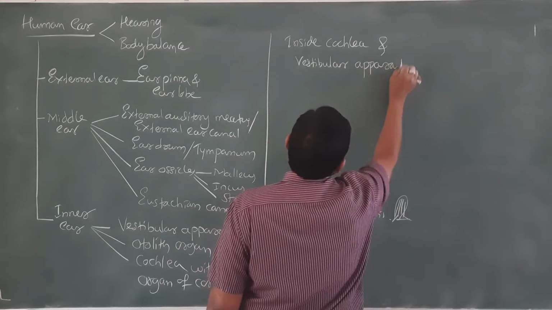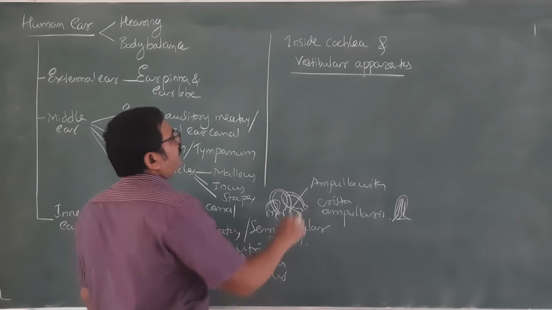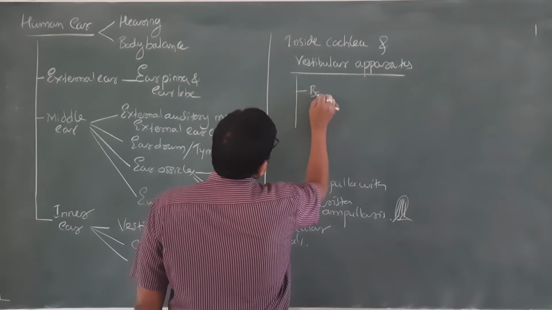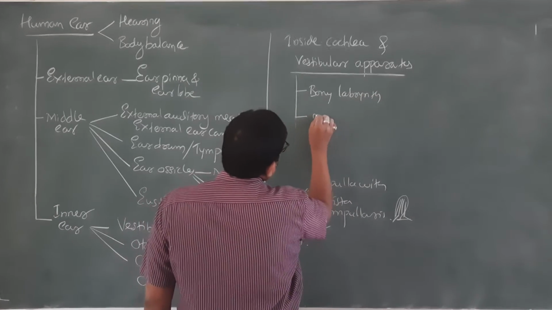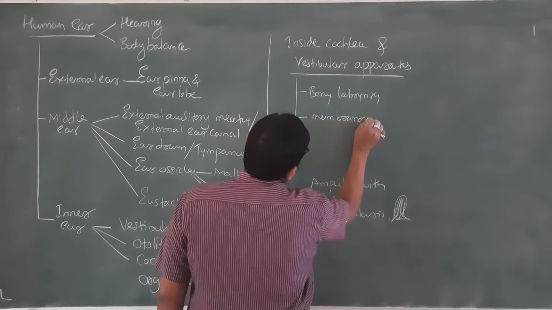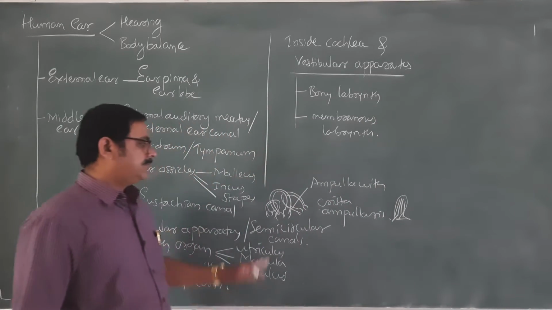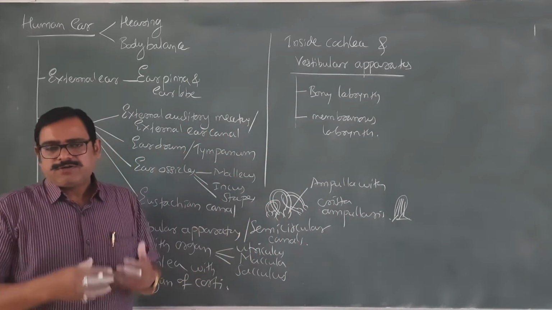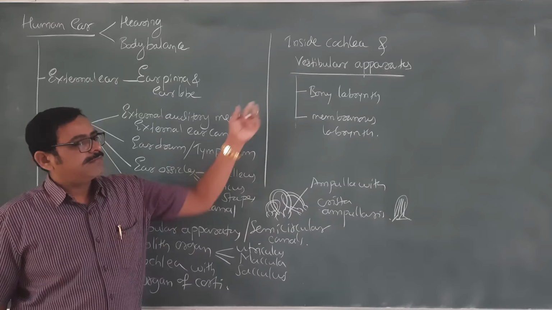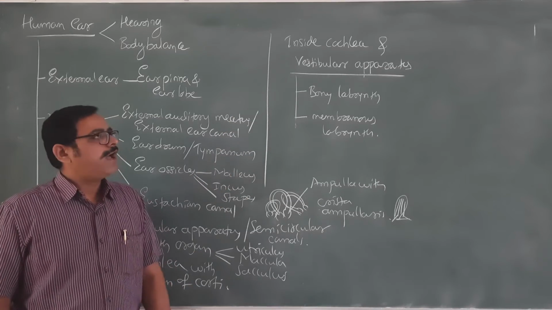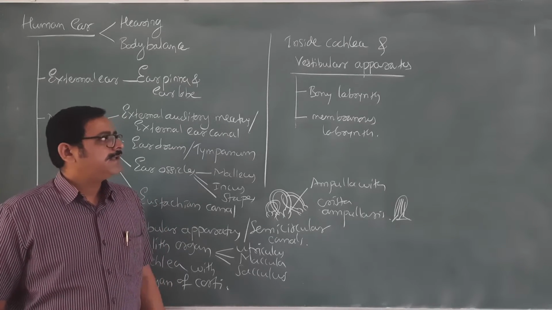In the vestibular apparatus, we find the structures mainly called the bony labyrinth and membranous labyrinth. This outer structure, whether it is the cochlea coil or the semicircular canals, is hard outside, so it is called the bony labyrinth. Inside, there is a membranous structure that holds a fluid, and that is called the membranous labyrinth.